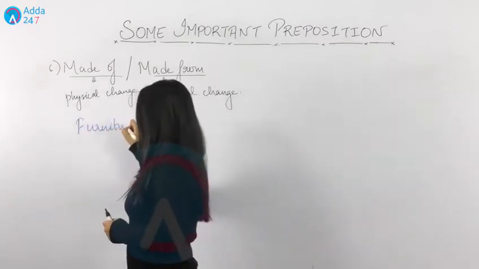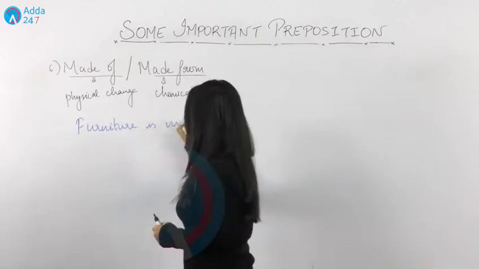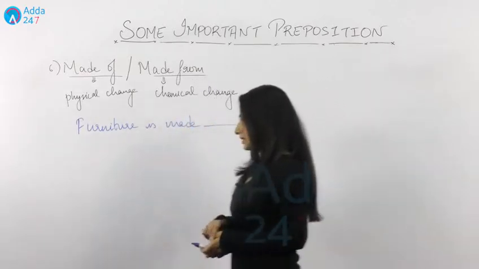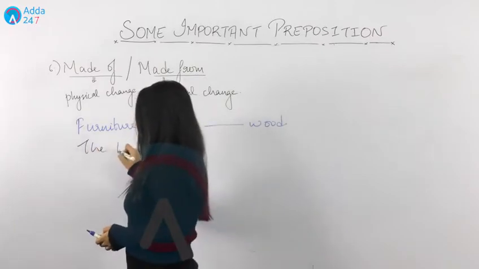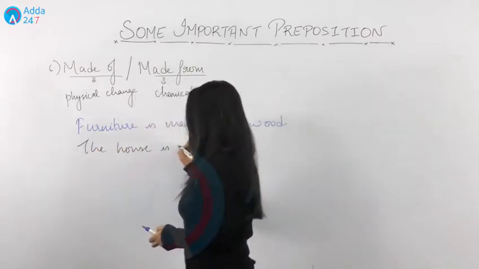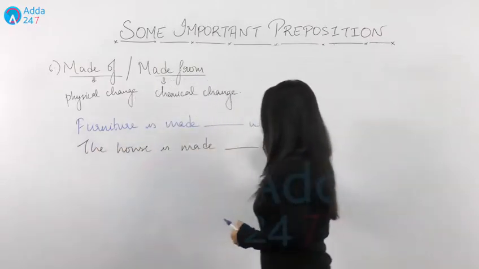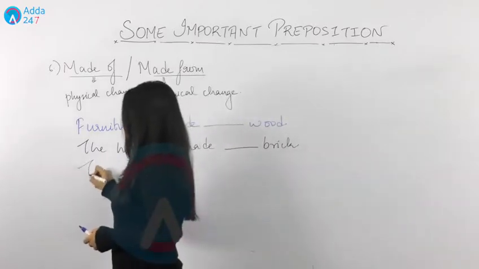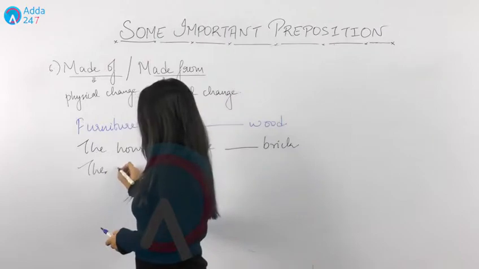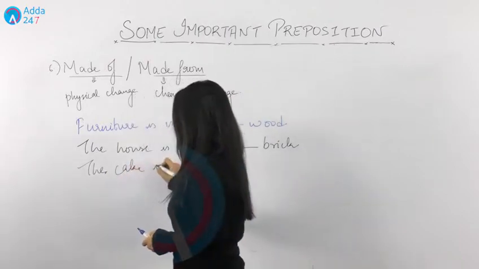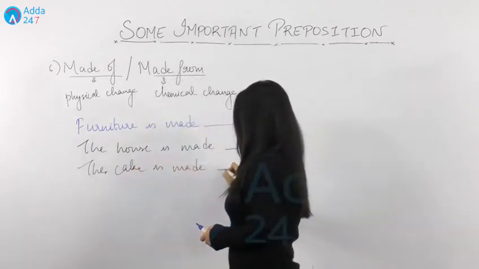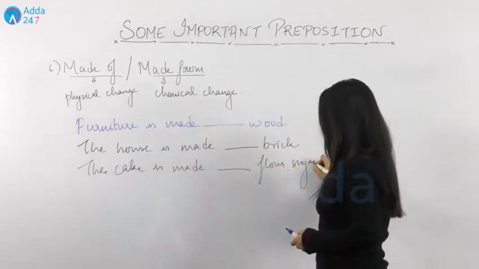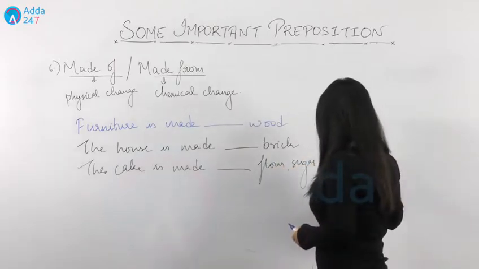Furniture is made dash wood, or I can say the house is made dash brick. The cake is made dash flour, sugar and cream.